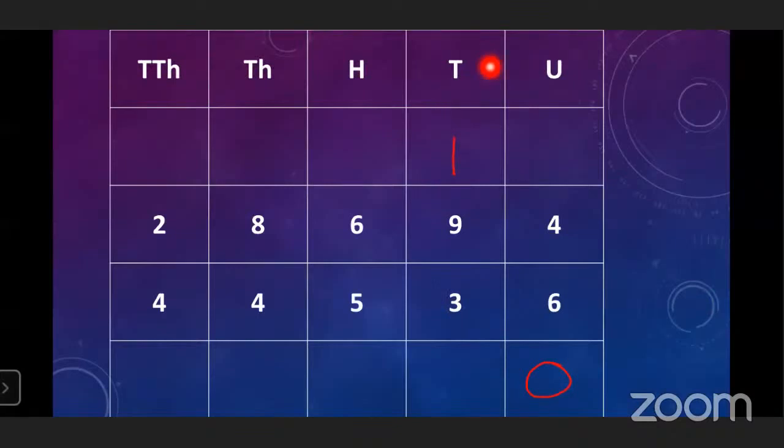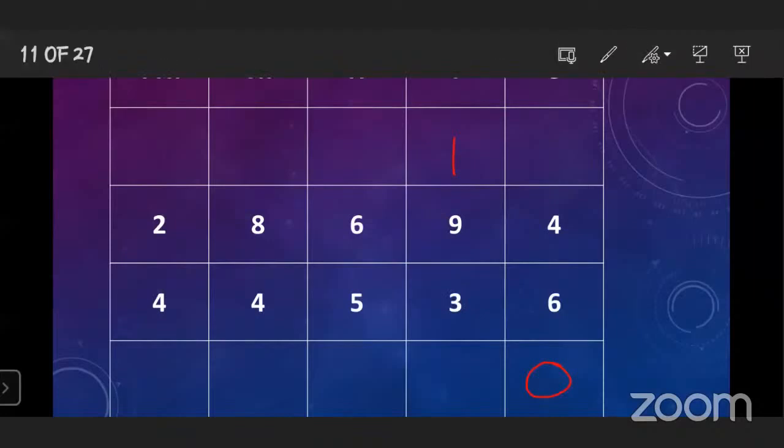next place is tens place. Okay. Which numbers are given? 9 plus 3. 9 plus 3 is equal to 12. And 1 carryover. Carryover also you have to add. 12 plus 1 is 13.